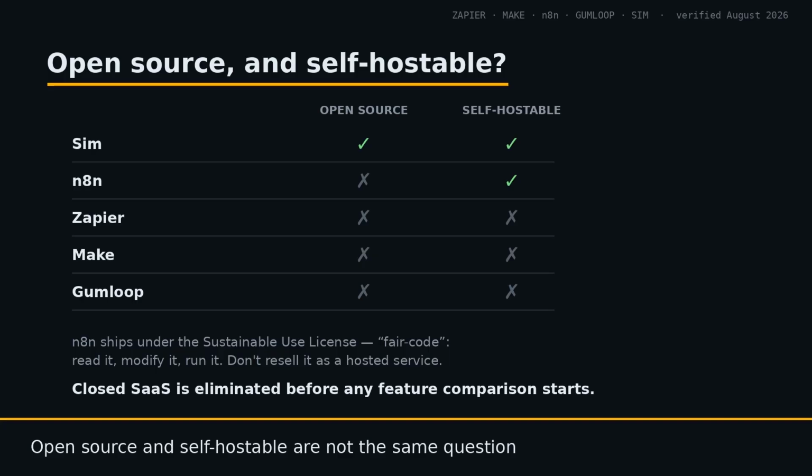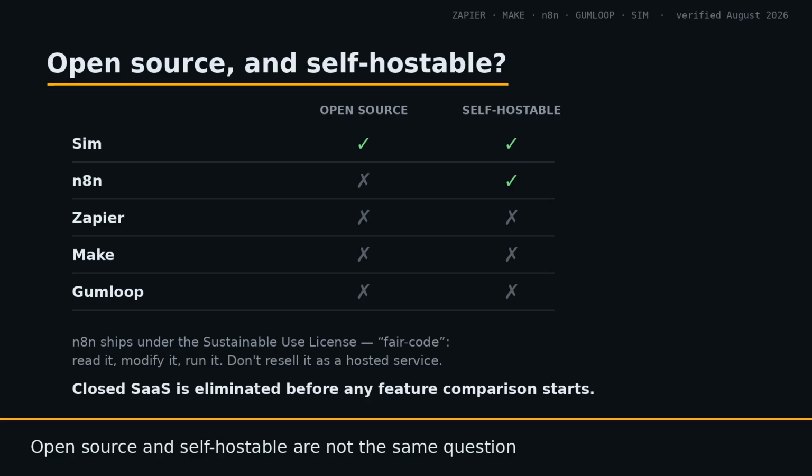Which of these are open source and which can you self-host? 2 of the 5. Not the same 2 on both counts. Sim is licensed Apache 2.0 with no additional conditions on GitHub at simstudioi/sim. Commercial use, modification, and redistribution are all permitted without asking. Self-host on Docker, Kubernetes, or a single command, npx simstudio.